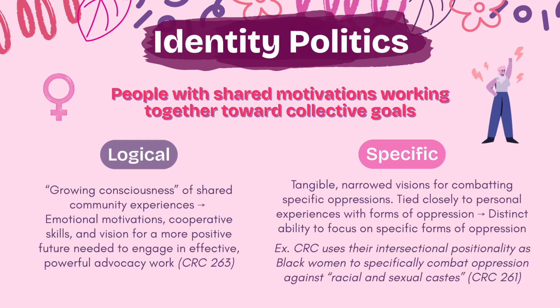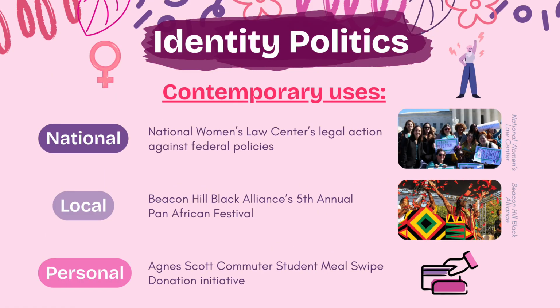Additionally, I appreciate this approach's focus on specific instances of oppression that need to be overcome in order to build a more positive and just future. Groups like the CRC seem to have very tangible, narrowed visions for how they want to see oppression combated. They recognize the specific goal of using their intersectional positionality as Black women to combat oppression against, quote, racial and sexual castes. In tying itself so closely to the personal experiences with individual forms of oppression, identity politics has a distinct ability to focus its efforts on specific forms of oppression in order to productively work towards a more positive future.